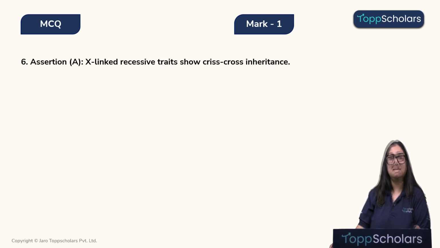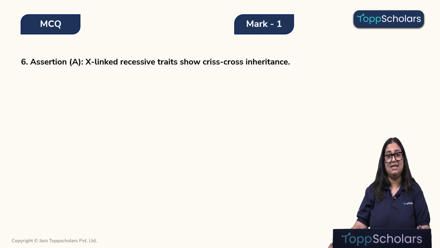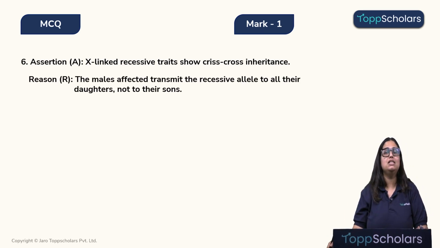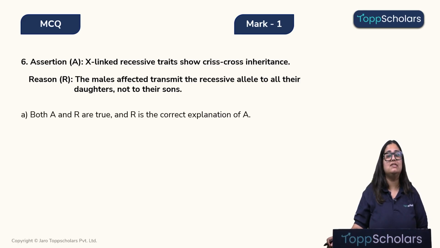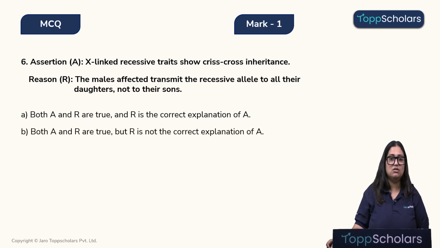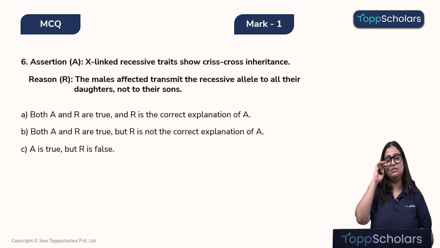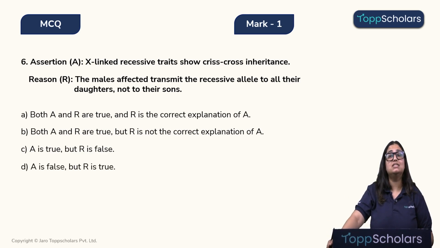Assertion: X-linked recessive traits show crisscross inheritance, and reason: the males affected transmit the recessive allele to their daughters and not to their sons. Option A, both assertion and reason are true and reason is the correct explanation of assertion. Option B, both assertion and reason are true but reason is not the correct explanation of assertion. Option C, assertion is true but reason is false. And option D, assertion is false but reason is true.